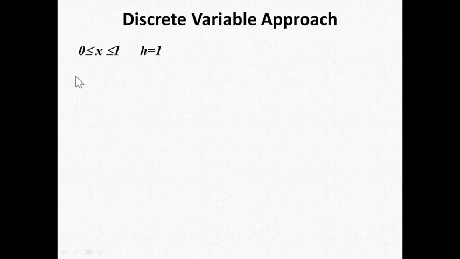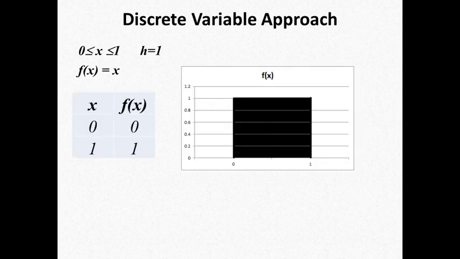Again, I am giving you the task: the domain of x from 0 to 1, h is equal to 1, and the function of x is equal to x. Functional values are the same, but this time a discrete graph might comprise only one bar, and this bar has a width of 1 and a unit length as well. So it is a square actually.